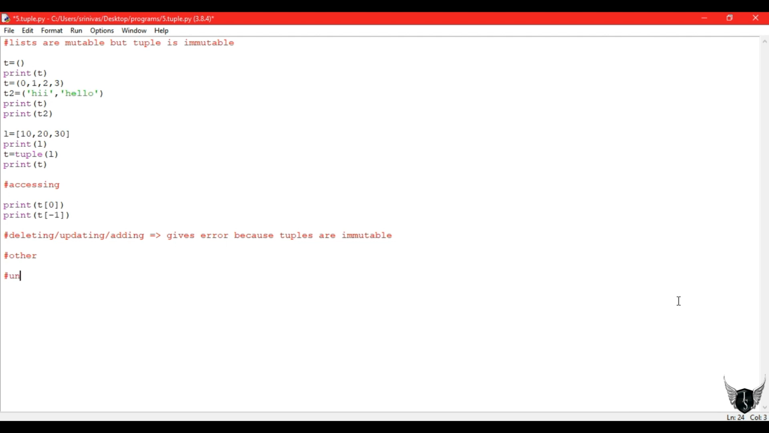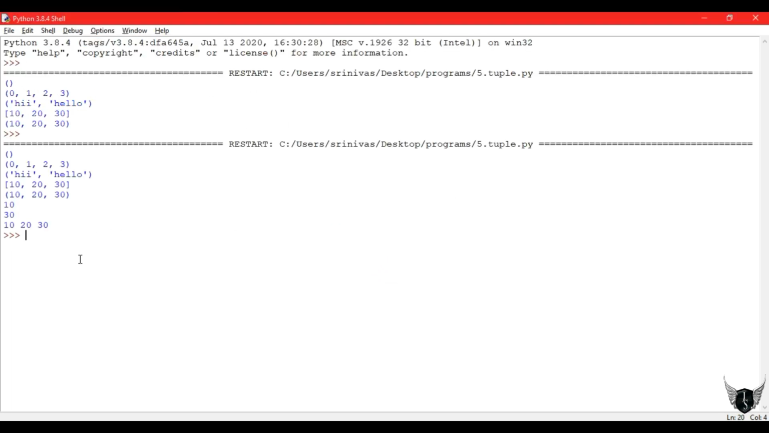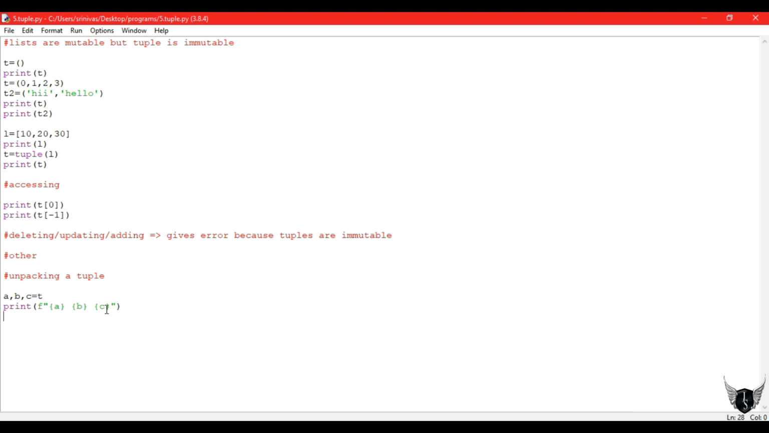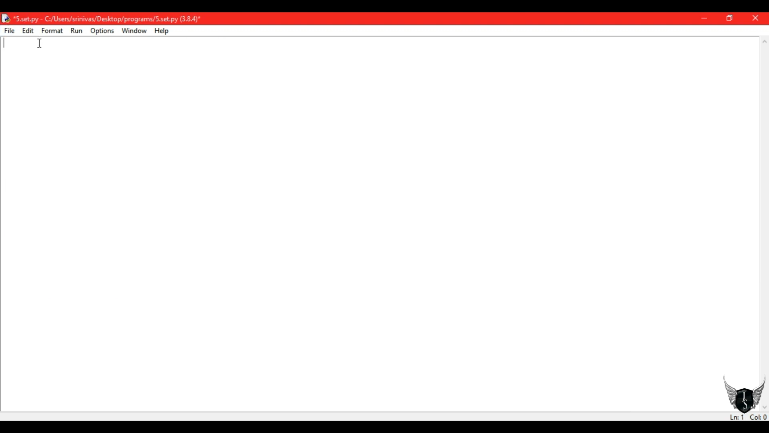Let's see some others also, like finding the length. You know how to find the length of a tuple. And another one is unpacking a tuple. Let us write a, b, c equal to my tuple. If you print a value, b value, c value, my tuple is 10, 20 and 30. So those three values will be assigned: a value is 10, b value is 20, c value is 30. That is nothing but unpacking a tuple into variables. Left hand side variables consist of right hand side tuple values.